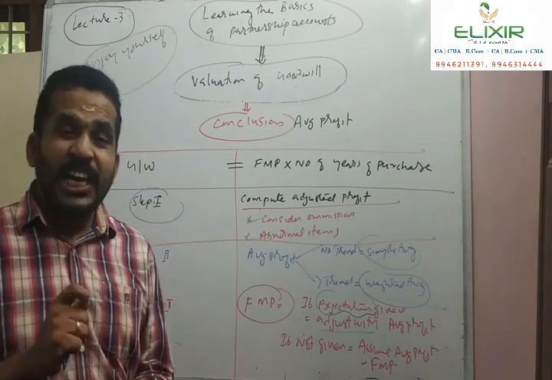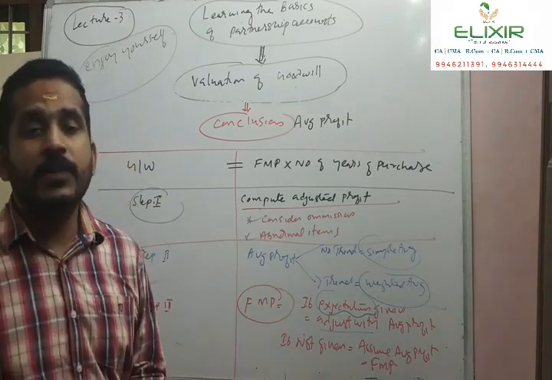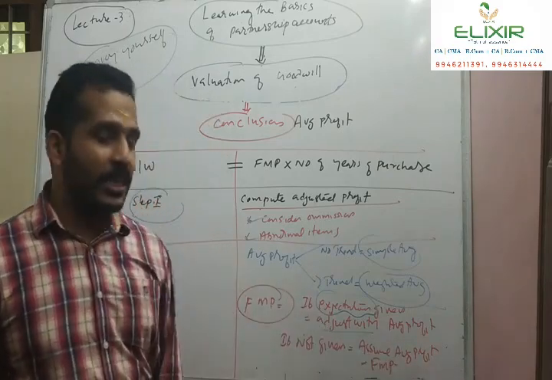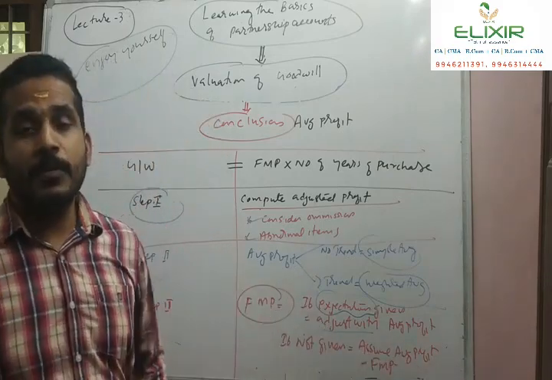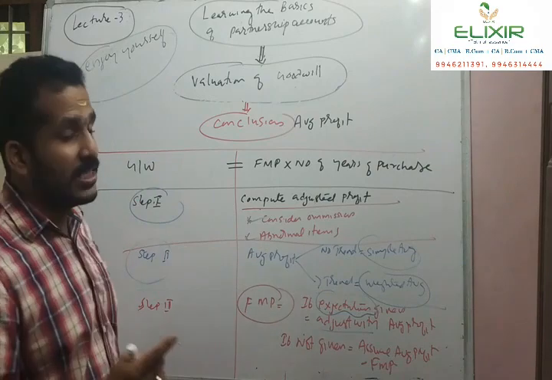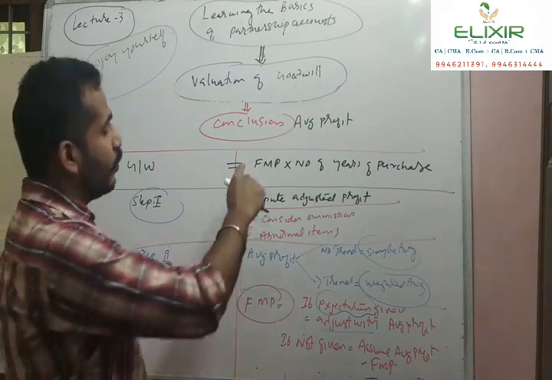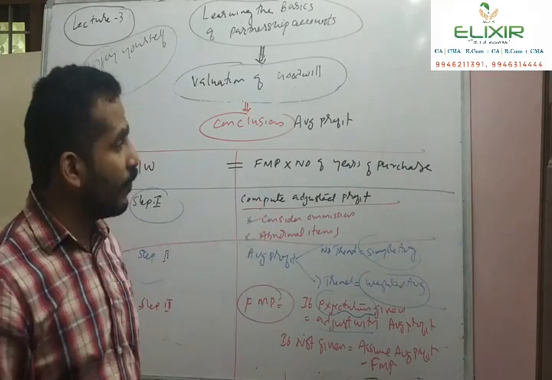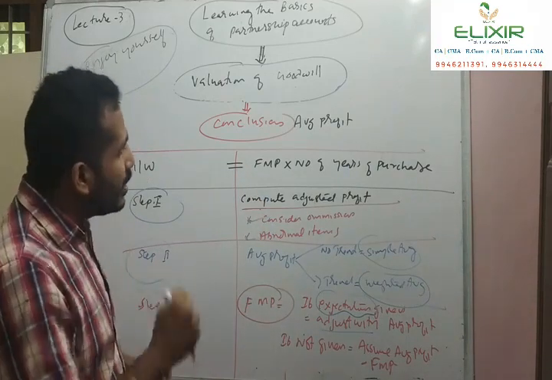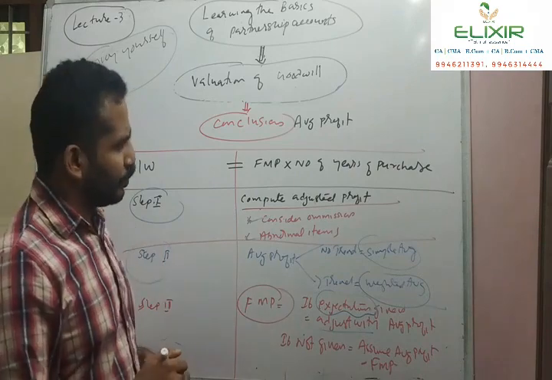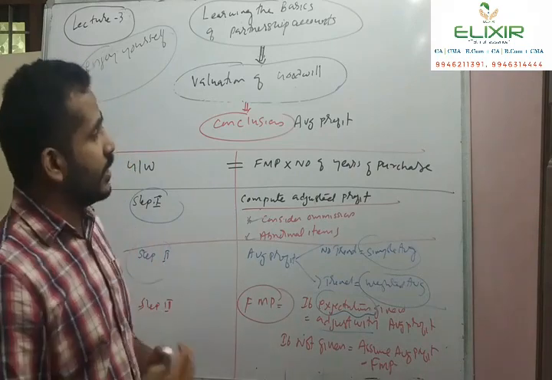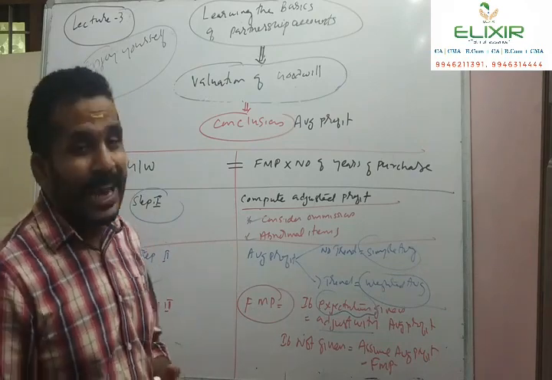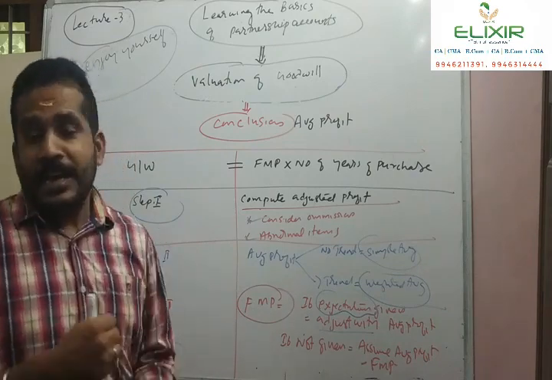If such expectations are not given in the question, then assume the average profit is equal to the future maintainable profit. In this way, goodwill is calculated by multiplying the future maintainable profit with the number of years purchase. So this is all about the average profit method, and I will discuss the super profit, annuity method, and method based on the capitalization of profit in the next class.